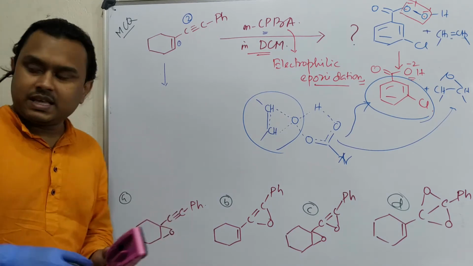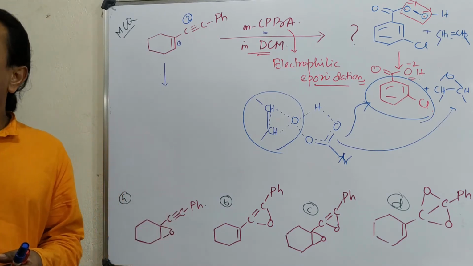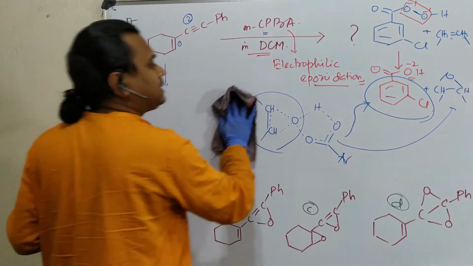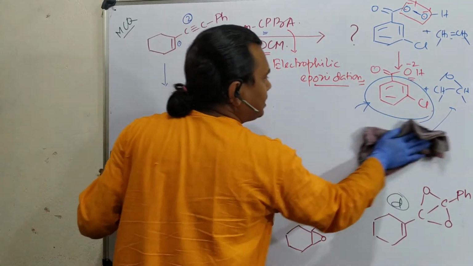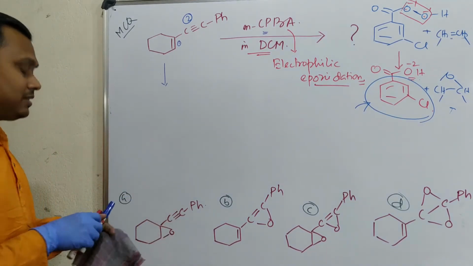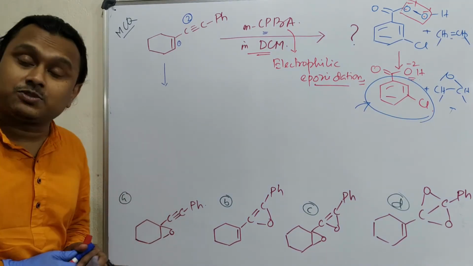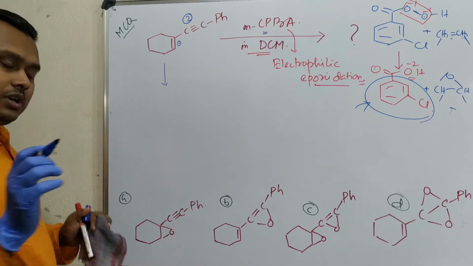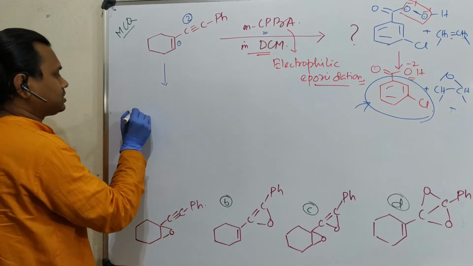Now question is, in this case there are 2 types of pi bonds. In this case alkene is oxidized to epoxide. One is alkene based pi bond, another is alkyne based pi bond. So which one is expected to get oxidized? First of all, alkene will be oxidized.